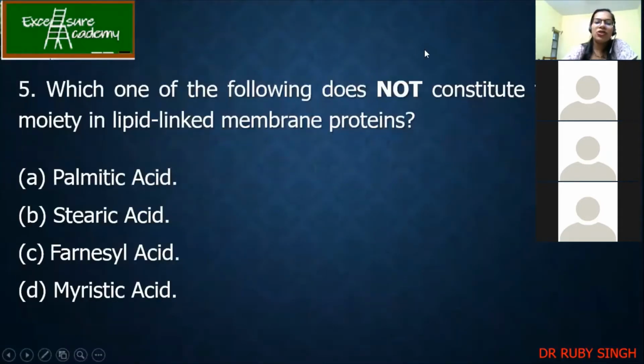So this also you should know. Which one of the following does not constitute the lipid moiety in the lipid-linked membrane protein? I have given you the figure in which all the names of the acids were there except one. Which one is that? Stearic acid, ma'am. Yes, very good. It is the stearic acid.